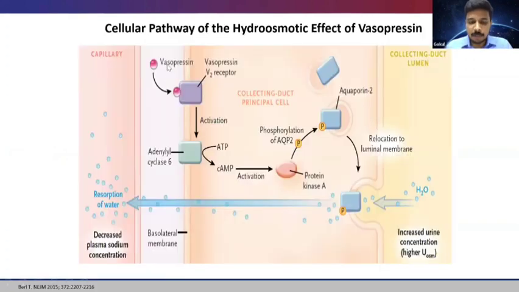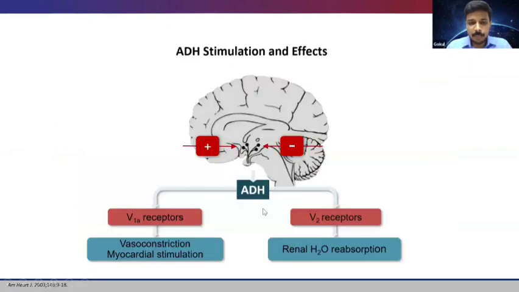And this is the cellular pathway. As we all know, vasopressin binds to the V2 receptor. It causes activation of adenylate cyclase, which converts ATP to cAMP. It activates protein kinase A, which causes phosphorylation of aquaporin 2, which thereby causes insertion of aquaporin 2 onto the luminal membrane, which causes reabsorption of water. So this is some basics.